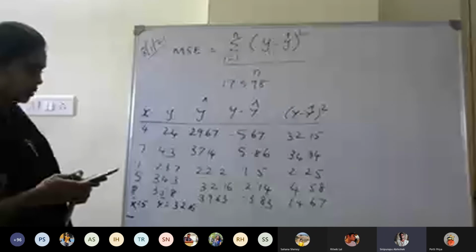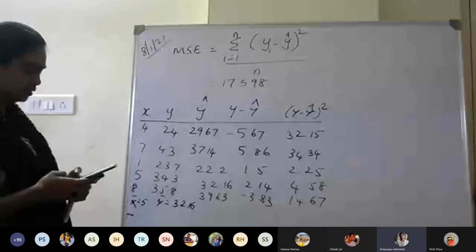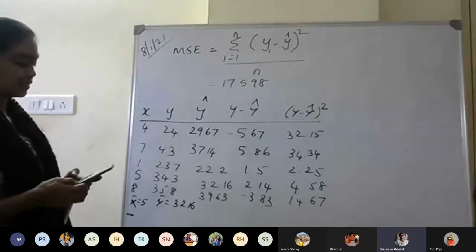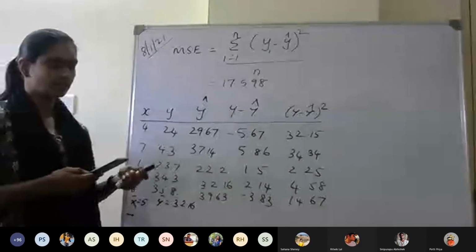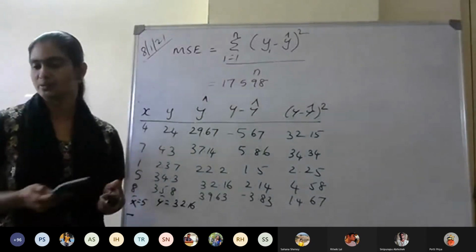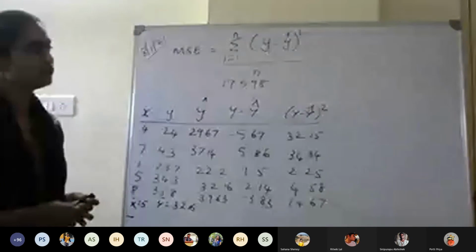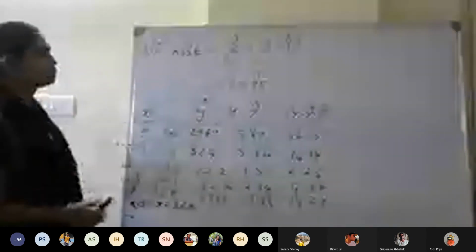Okay, 17.598. You can write it as 17.6 also. So that is the answer.